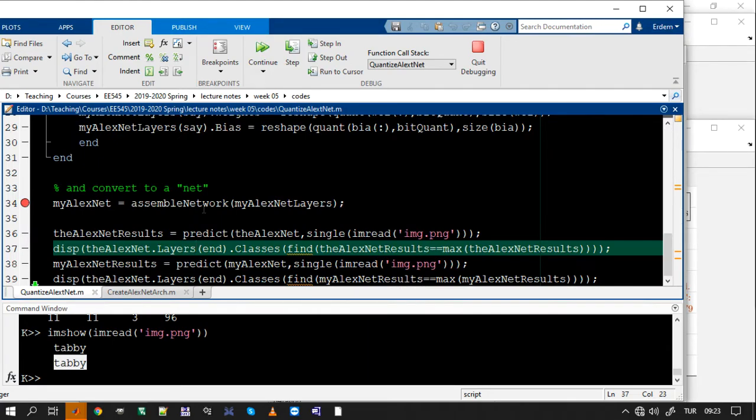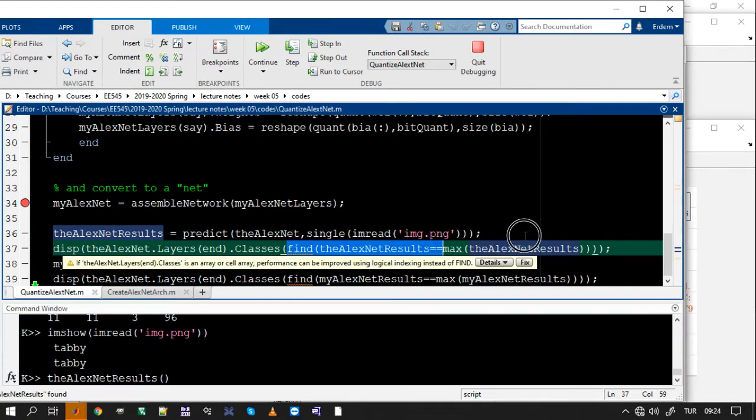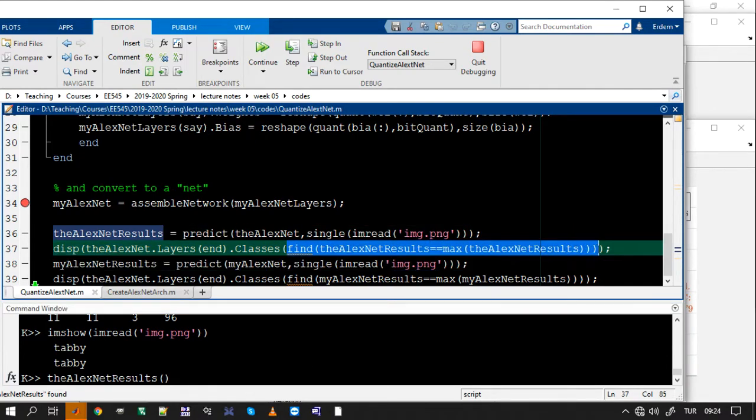But more importantly, if you want to test if your quantization had any side effects, you can do two things. For a single image, you can check if the probabilities have changed. So let's get the probabilities. AlexNet results, with the index, find the maximum.